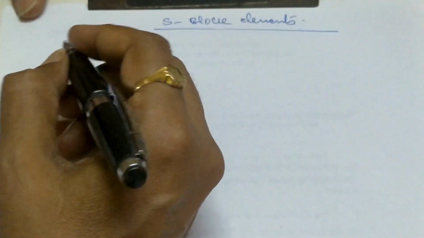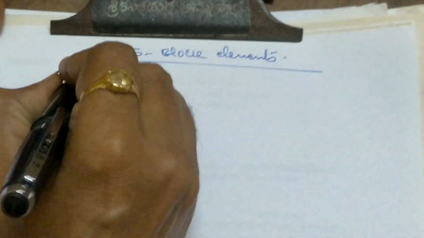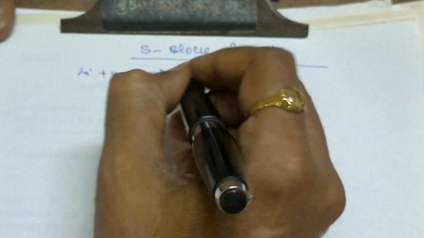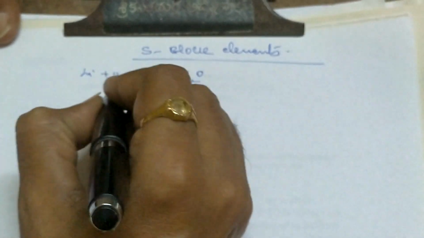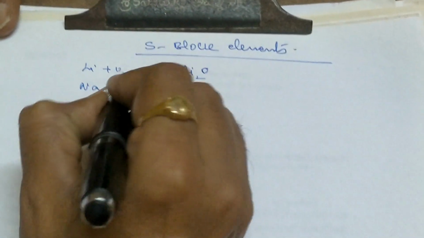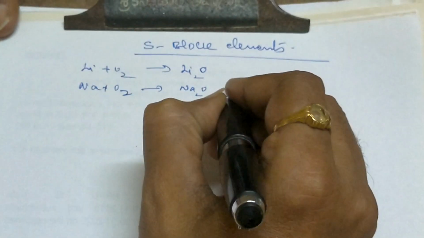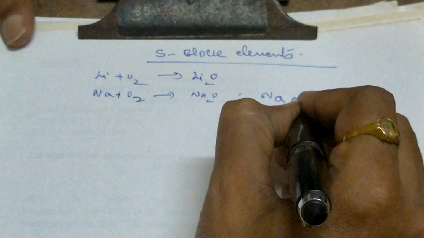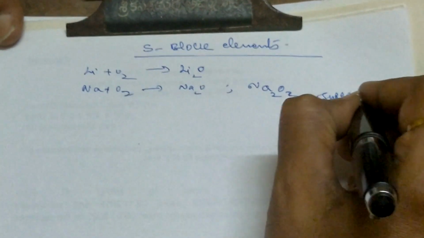While seeing the chemical properties, reactivity with air: lithium plus oxygen gives lithium oxide. And if you see sodium plus oxygen, we have already seen that it is normally sodium oxide. So there is a sodium peroxide also, Na2O2. But other metals will form superoxides.